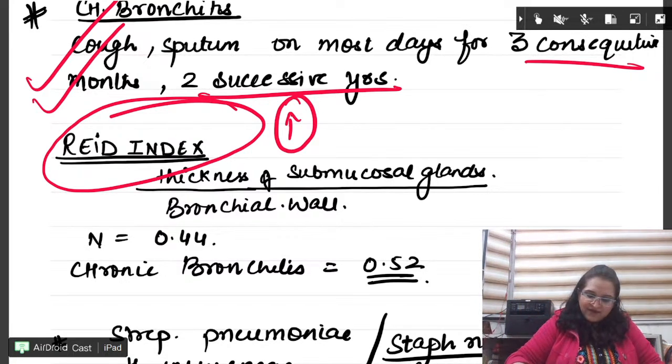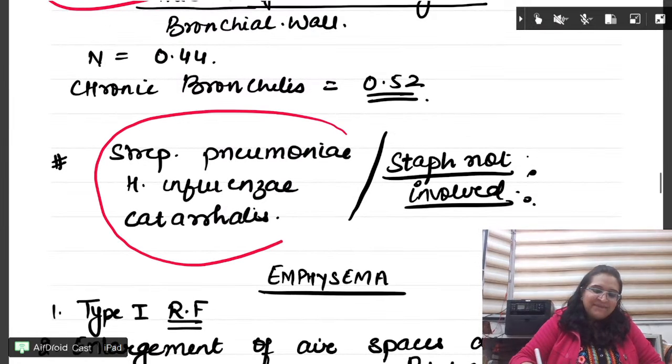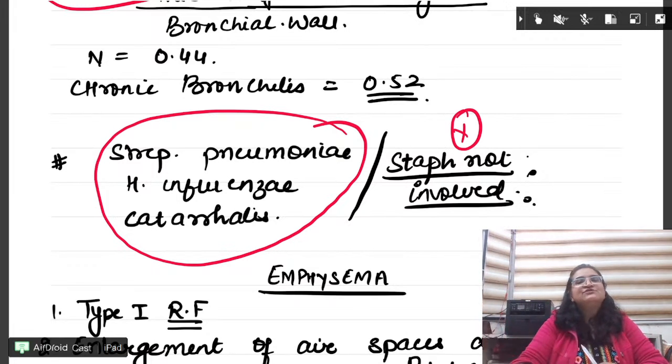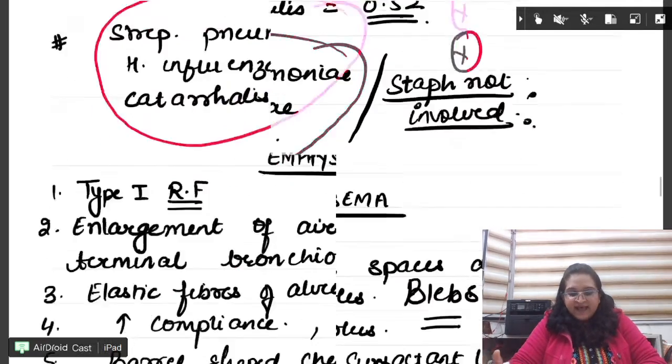Fine. One of the questions was, which all bacteria lead to bronchitis? Strep pneumoniae, H. influenzae and Catarrhalis. Staph is not involved. Okay, so the question was, which of the bacteria is not involved in chronic bronchitis? Done. One more thing.